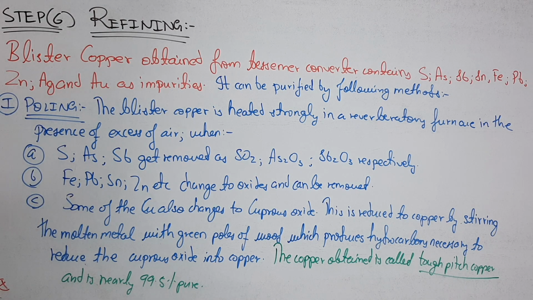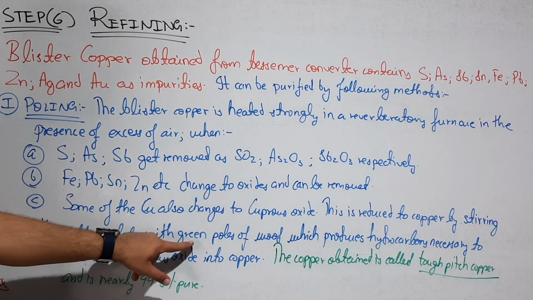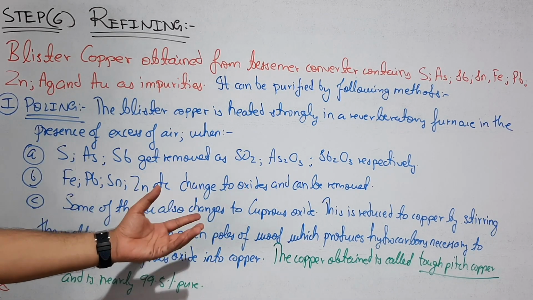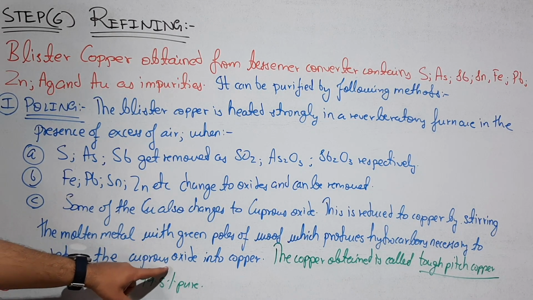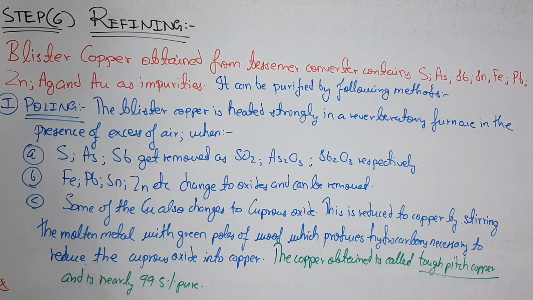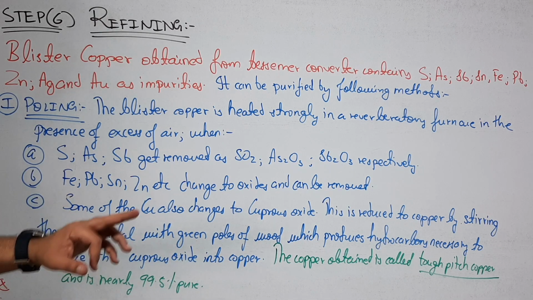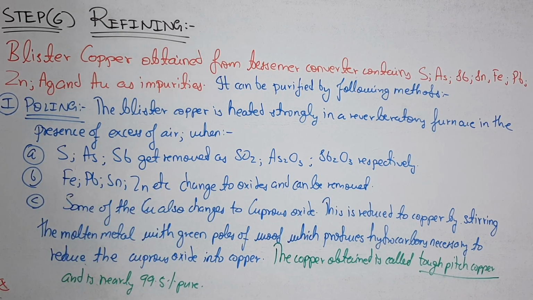Some of the copper also changes to cuprous oxide. This is reduced to copper by stirring the molten metal with green poles of wood, which produces hydrocarbons necessary to reduce copper oxide into copper. So basically what we are doing is mixing the copper oxide with the hydrocarbons so that copper oxide gets reduced to copper. And this copper is known as tough pitch copper, and it is 99.5% pure.